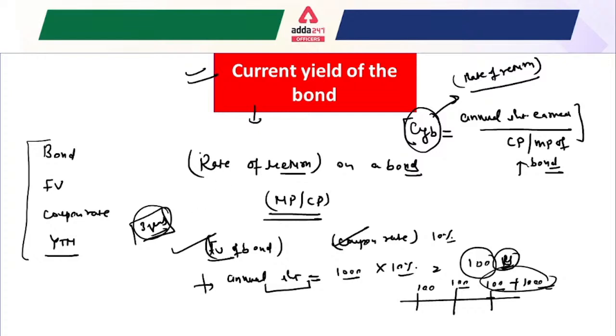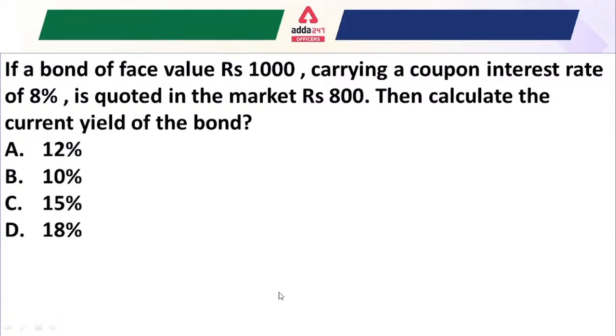Okay, the only concept that you have to understand is what the current yield of the bond is and how we calculate the annual interest earned, and after that we are going to solve the questions based on that. So the first question: a bond of face value 1000 rupees and coupon interest rate is given. One more thing I would like to describe: whenever a question gives the coupon rate, understand that coupon is nothing but the interest rate given on the face value of the bond, or say the value of the bond.